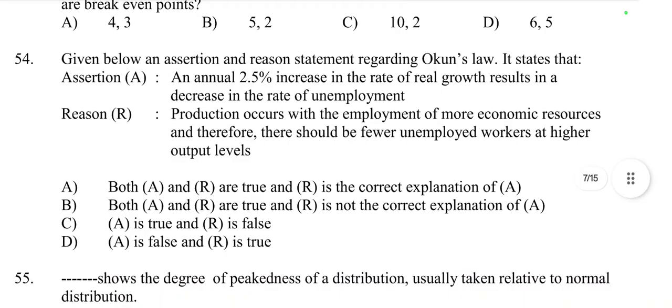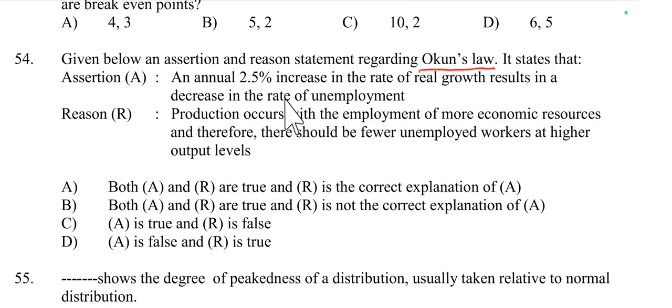Then question number 54. Given below are an assertion and a reason statement regarding Okun's law. The assertion is: an annual 2.5% increase in the rate of real growth results in a decrease in the rate of unemployment.